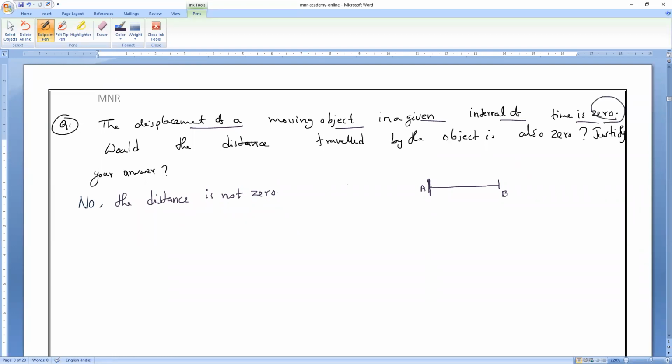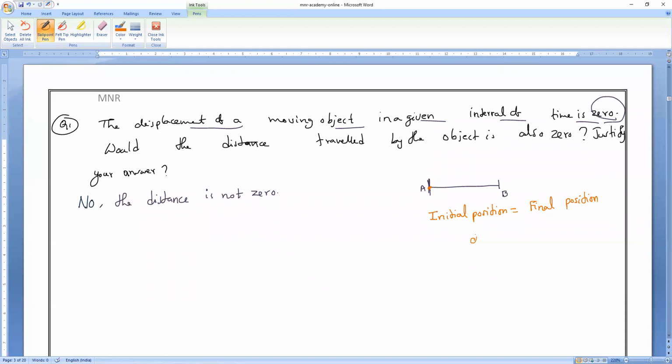It means the body went somewhere and again came back to the same initial point. So when the displacement is 0, the initial position is equal to the final position.